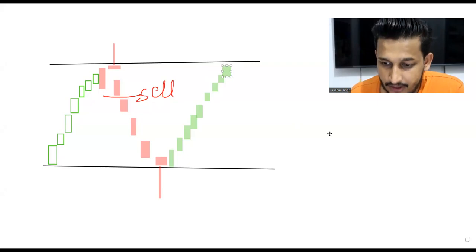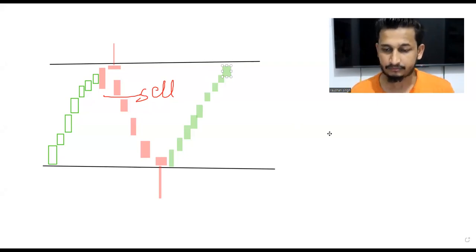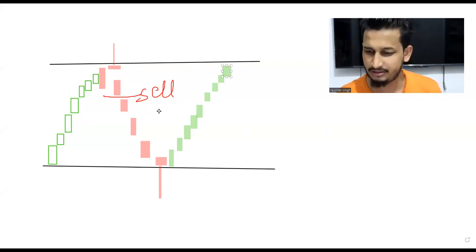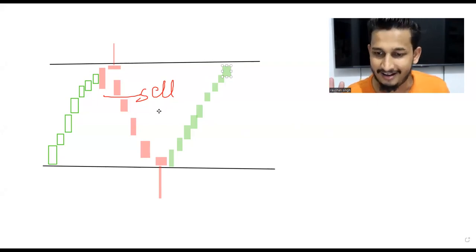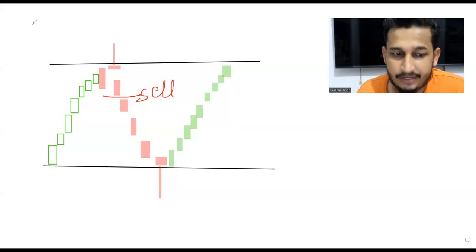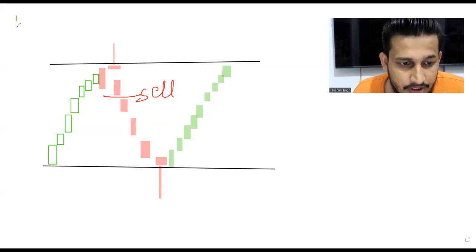Okay, simple thing, let's understand. I'll show you how to draw the support and resistance. Do not worry, just 20 minutes and we are done. There are a lot of things I wanted to teach you, but we need to understand them. There are two types of trades which we take. First one is the reversal trade.